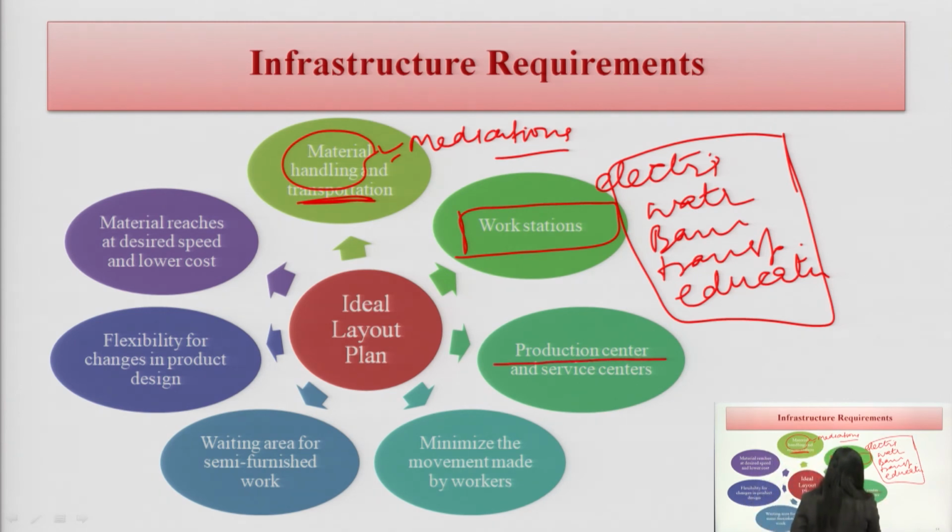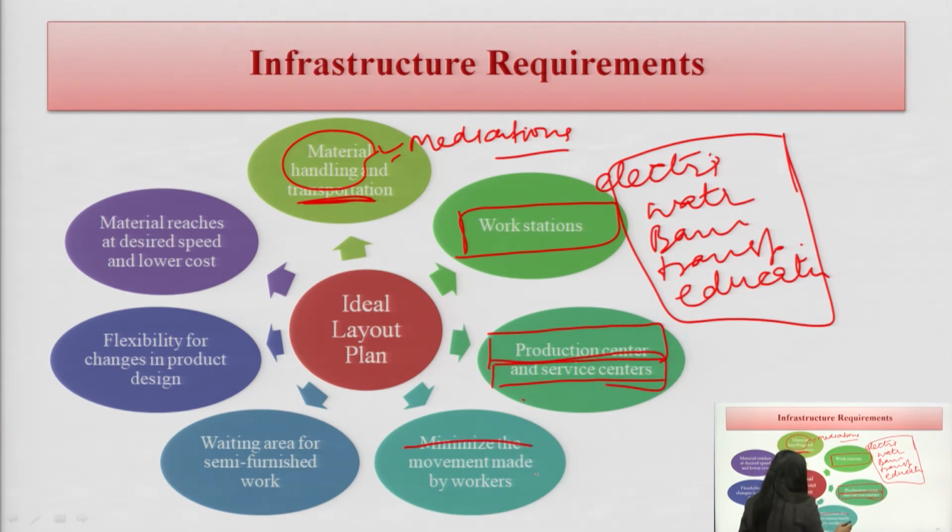Another is the production center and service centers. If a community pharmacy needs medication, of course, we will see the production center. And what are the service opportunities? Minimize the movements of workers.